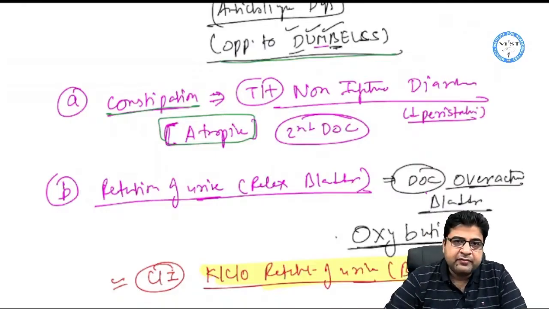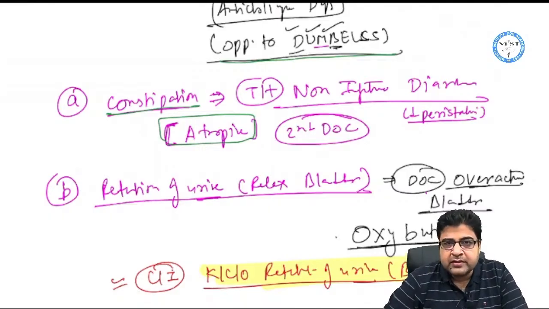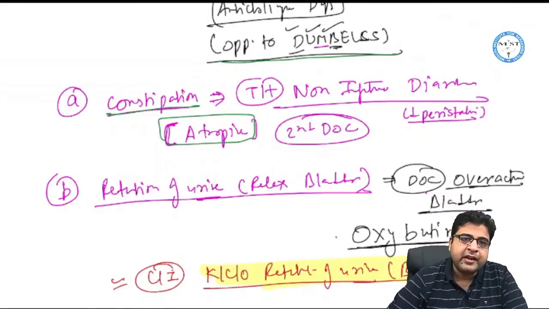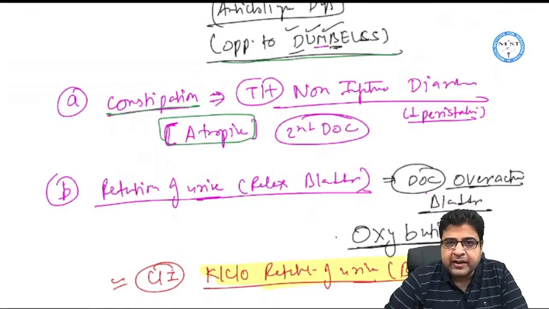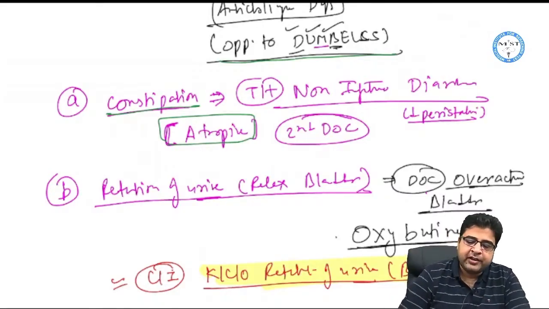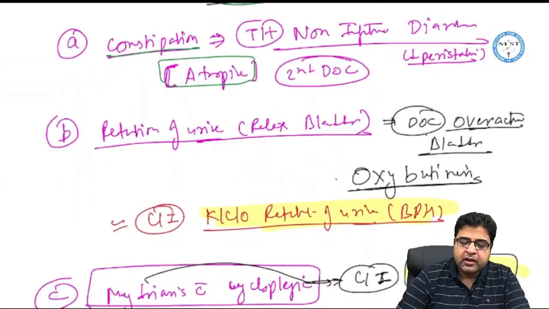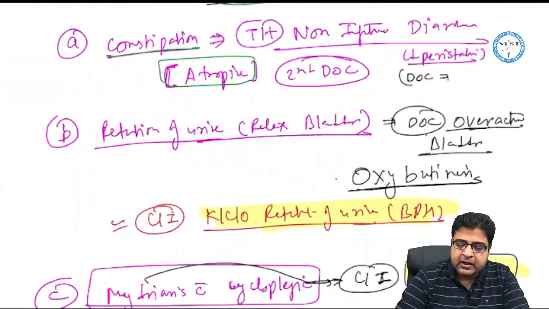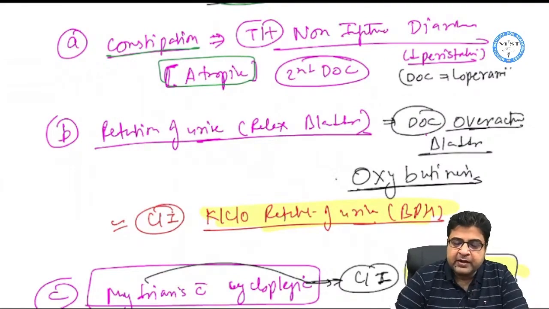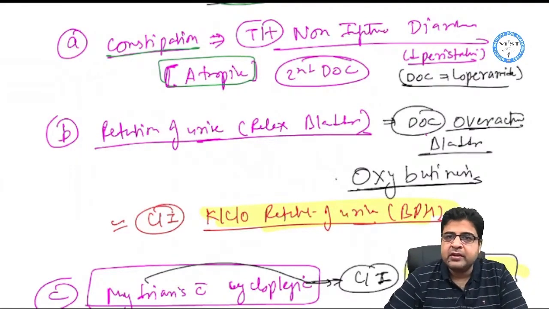So drugs are given for non-infective diarrhea. The drug name is atropine. In this class of drugs, the anticholinergic class, atropine is the second drug of choice for non-infective diarrhea. But the MCQ will come, what is the drug of choice? The answer you have to mark is loperamide. So loperamide is the drug of choice, but atropine is marked as a second drug of choice for that condition.